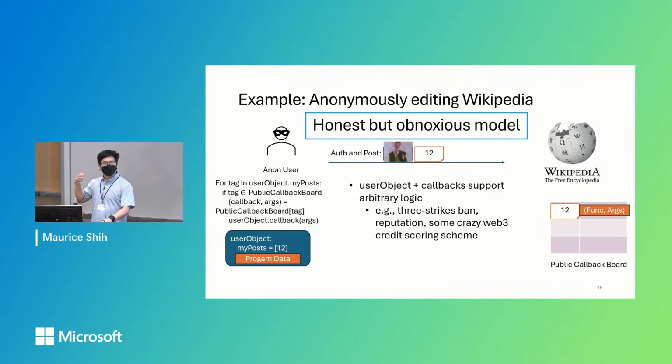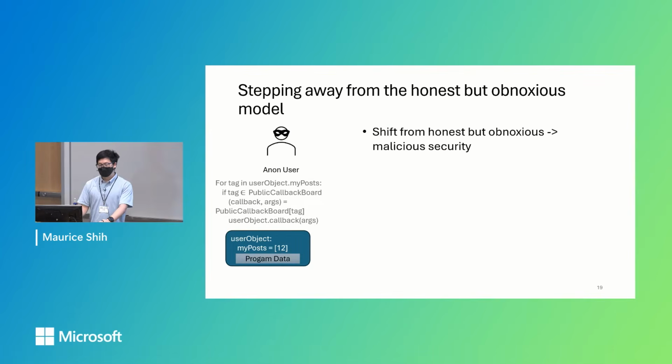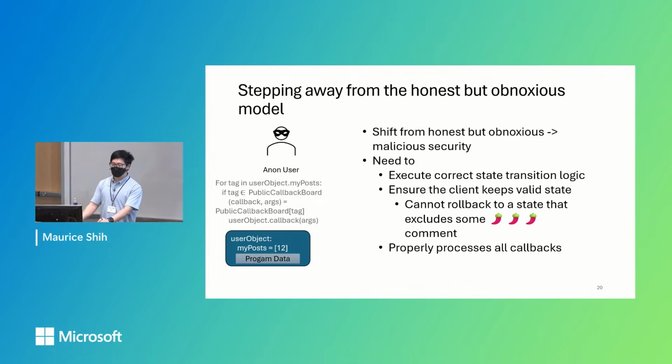But all of this works on the assumption still that the client is honest but obnoxious. And this honesty assumption is obviously not realistic. So our next step is we want to shift away from this model to a malicious security model. In particular, we need to prove that there's correct state transition done on this user object.